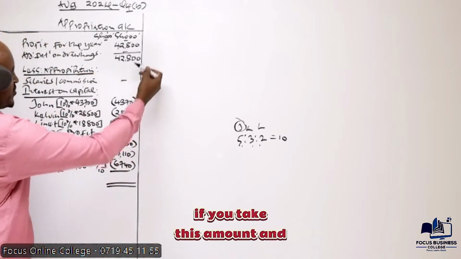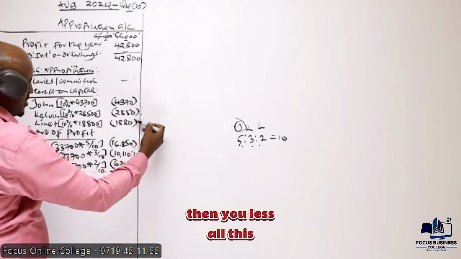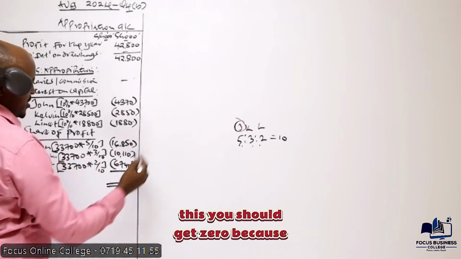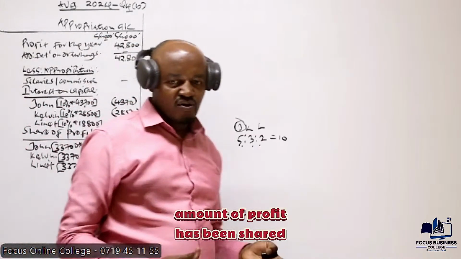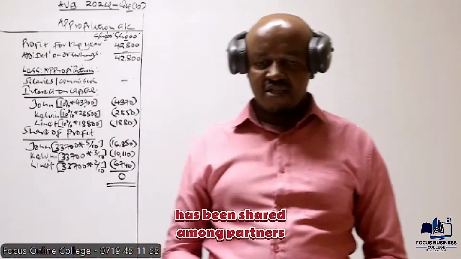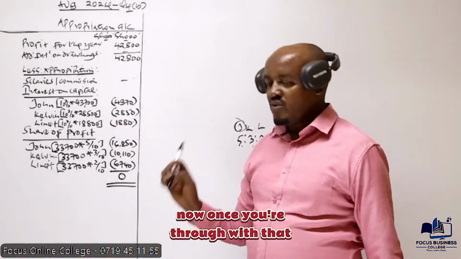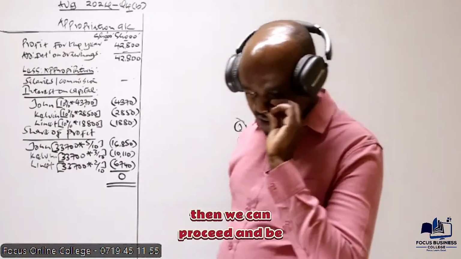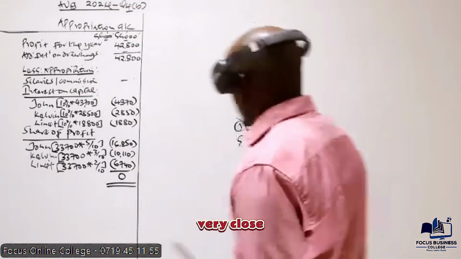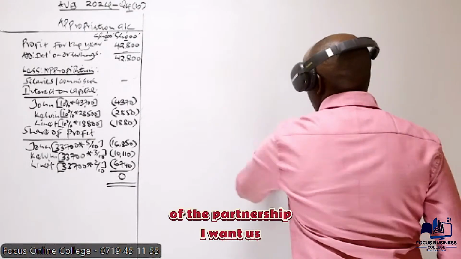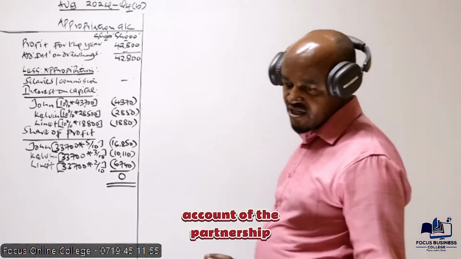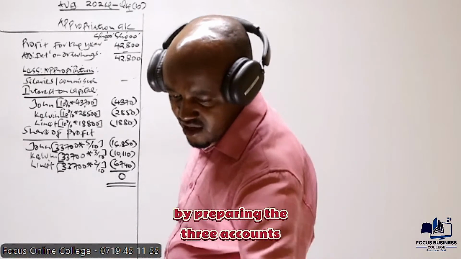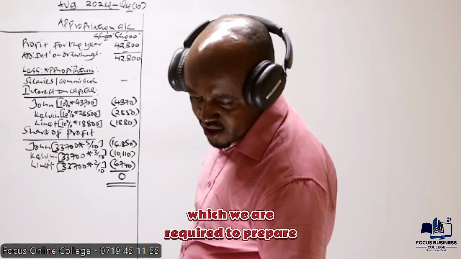So then we know that this amount now has been shared among partners. Therefore, if you take this amount and less all this, you should get 0, because that amount of profit has been shared among partners. Now, once you're through with that, we can proceed and close off the books of account of the partnership by preparing the 3 accounts which we are required to prepare in our question.